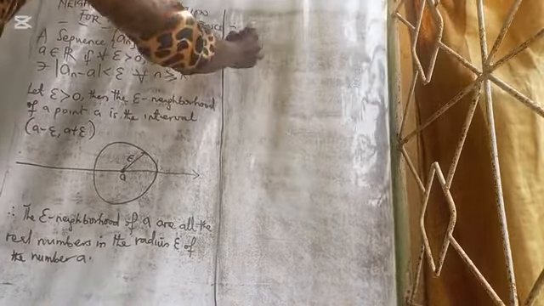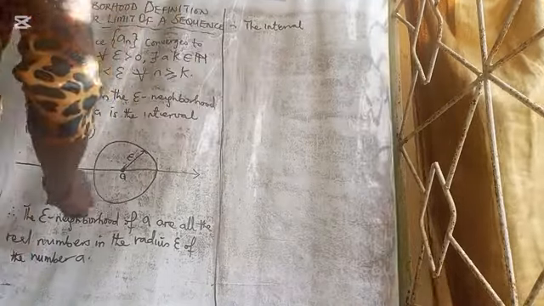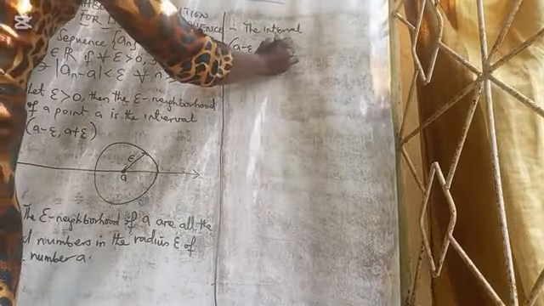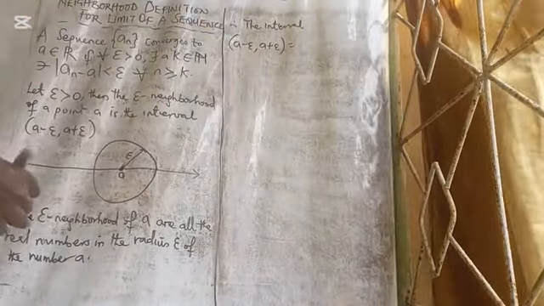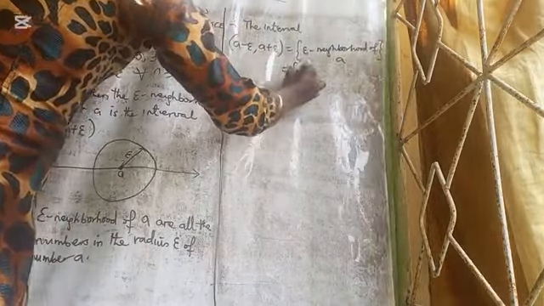That tells us, therefore, that the interval A minus epsilon to A plus epsilon is the epsilon neighborhood of A. And we have said that it contains what?